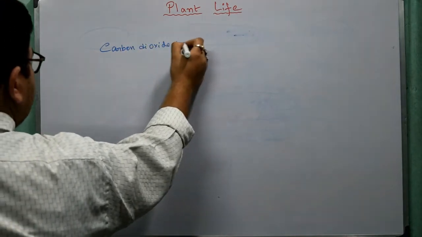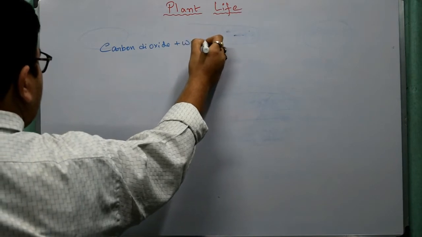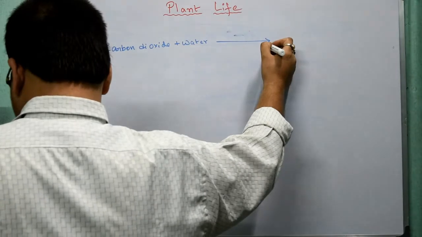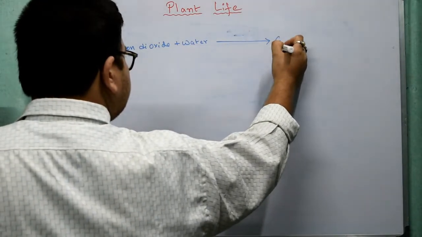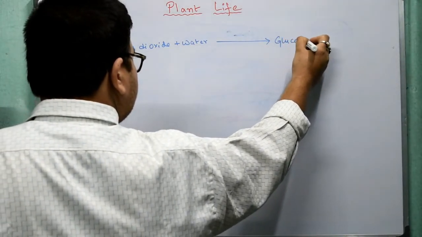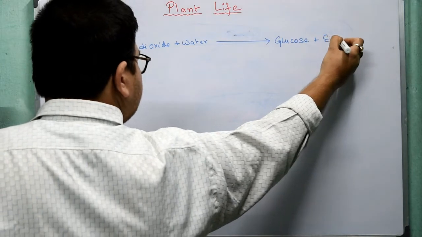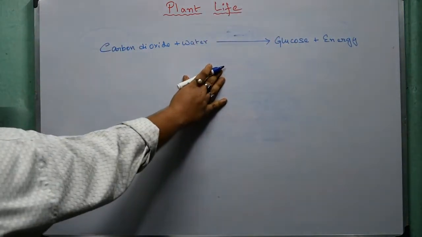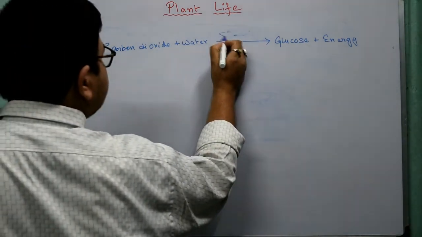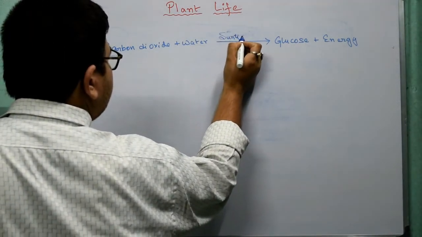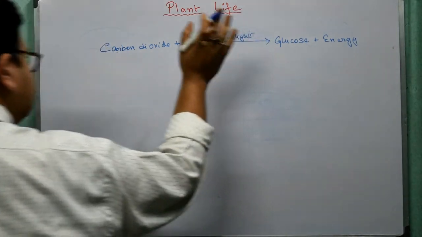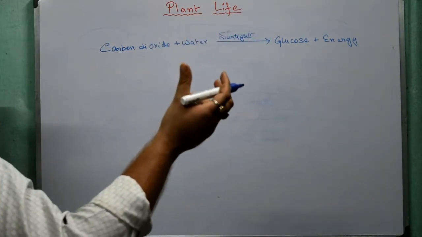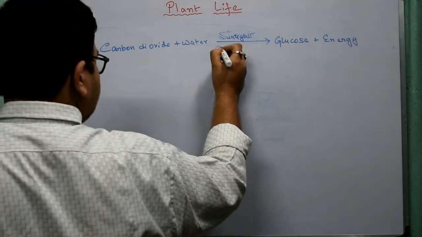Carbon dioxide plus water gives out what? Glucose plus energy. Now how does this happen? This happens in the presence of sunlight, and which particular cell is responsible for that? That is chlorophyll.